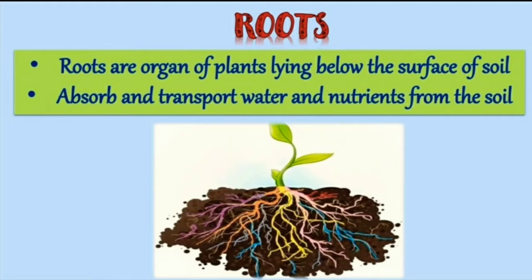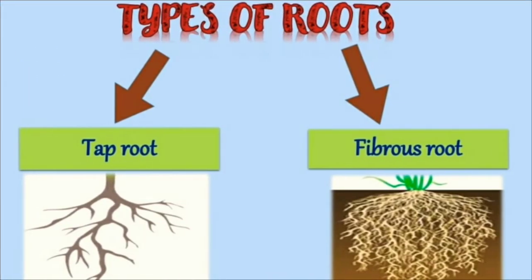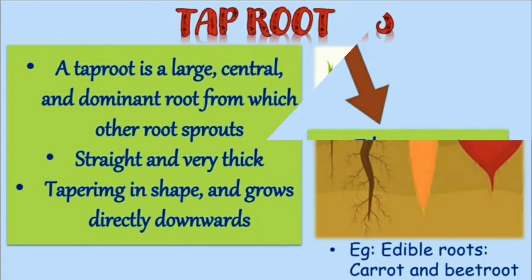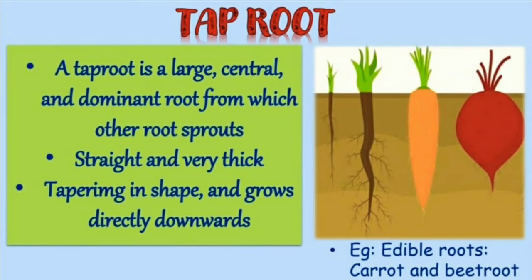There are two types of roots, tap root and fibrous root. So let's see what is a tap root. It is a large, central and dominant root from which other roots sprout. As you can see on your screen, children, it is large and central and it is a dominant root from where the other roots are sprouted.